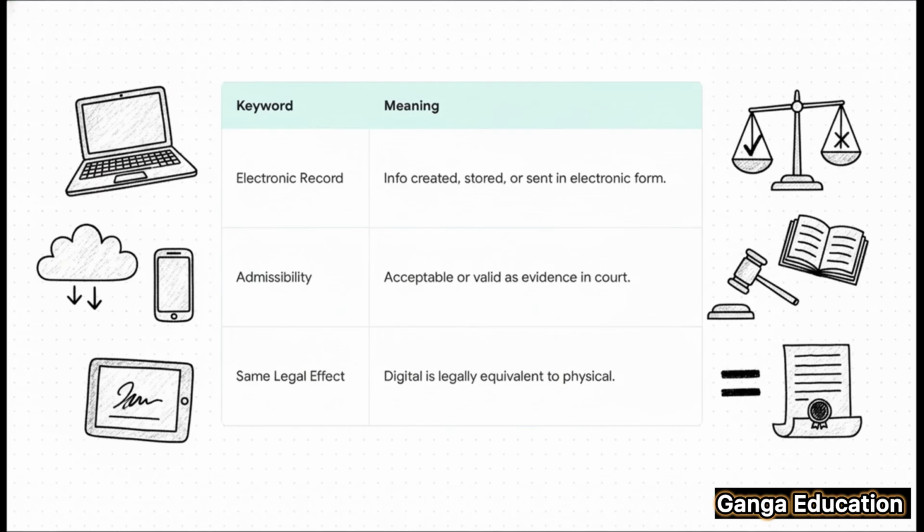Second is admissibility, which is just a legal term for whether a piece of evidence is even allowed in court. And third, and this is crucial, the concept of same legal effect. This means a digital document carries the same legal weight as its physical counterpart.